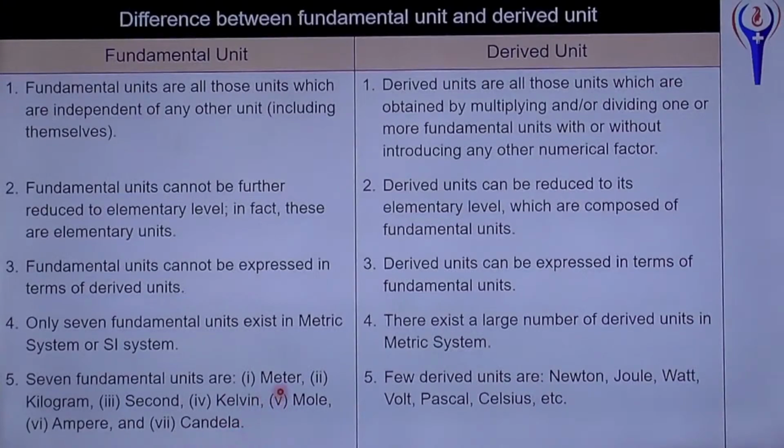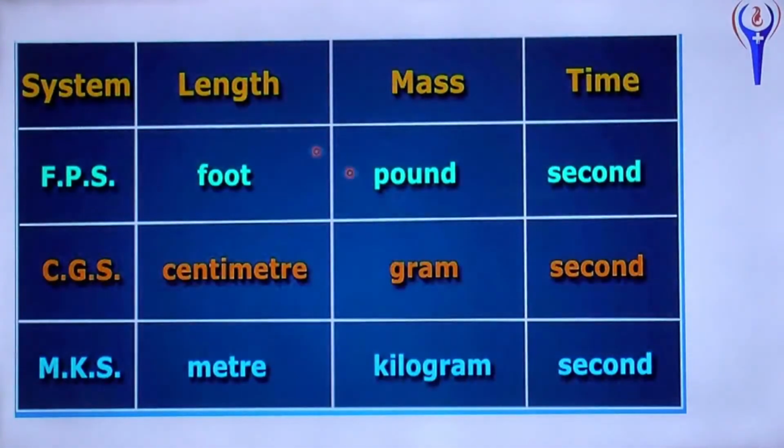Quantity means length, mass, time, temperature, amount of substance, current. Candela is luminous intensity. And derived units, derived quantities: force, Newton; energy, joule; power, watt; potential, volt; pressure, Pascal; temperature, Celsius. These are all derived units with derived quantities.